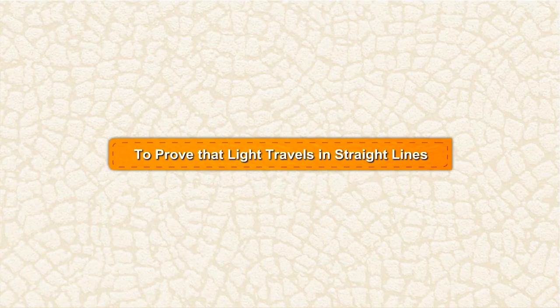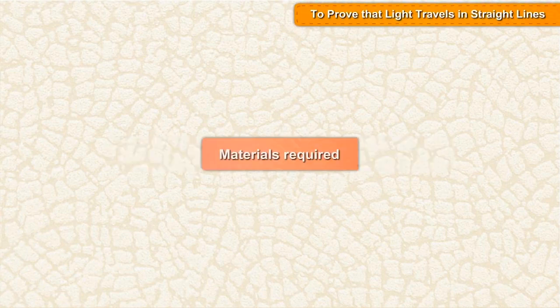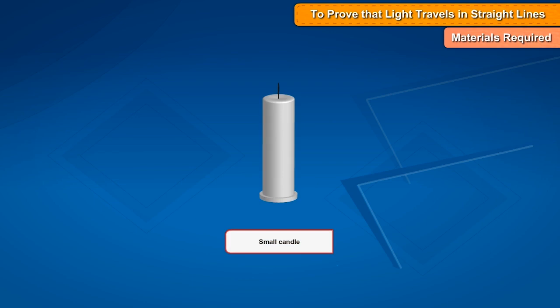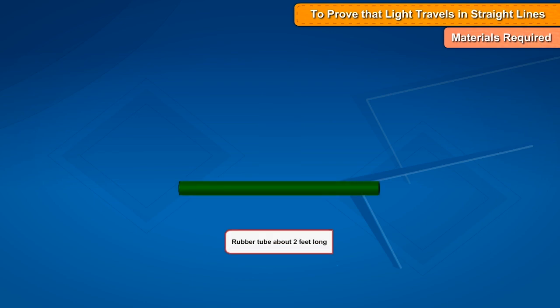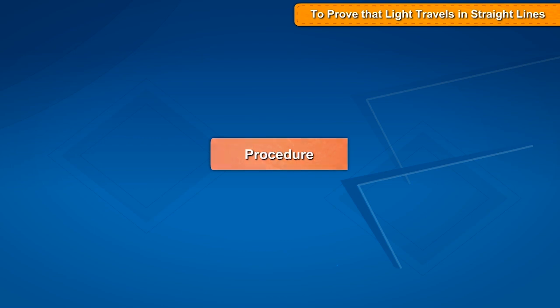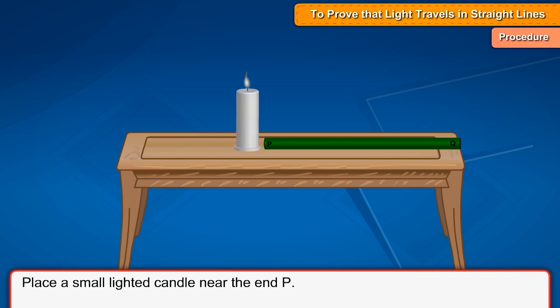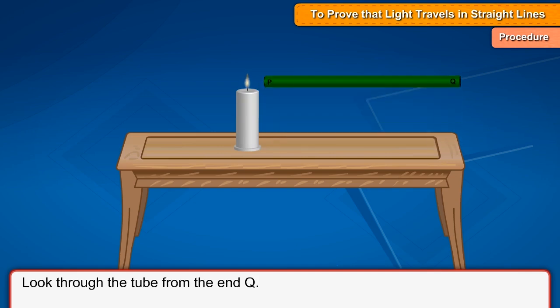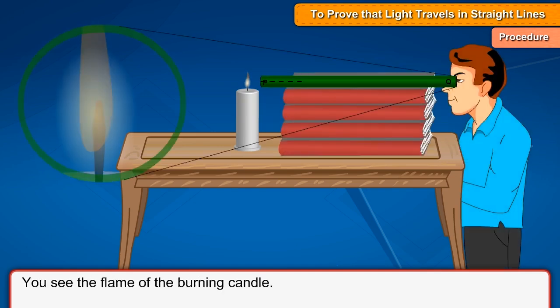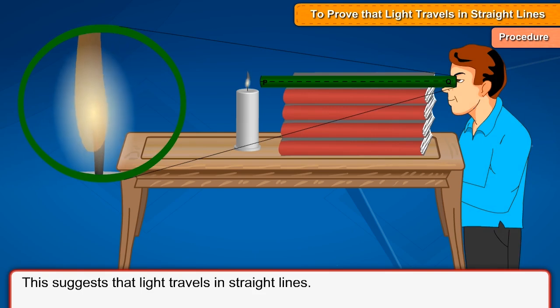To prove that light travels in straight lines. Materials required: a small candle and a rubber tube about 2 feet long. Procedure: Place the rubber tube PQ on a table such that it is in line with the edge and hence absolutely straight. Place a small lighted candle near the end P. Look through the tube from the end Q. You see the flame of the burning candle. This suggests that light travels in straight lines.